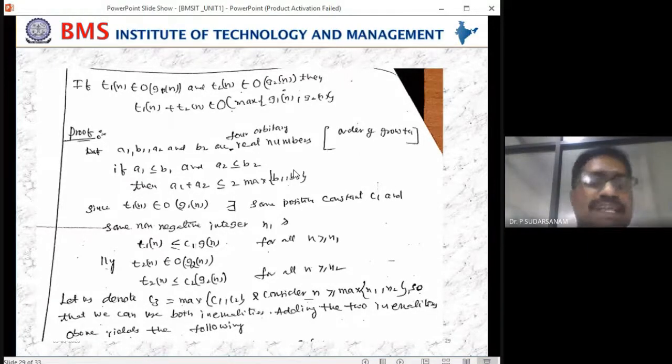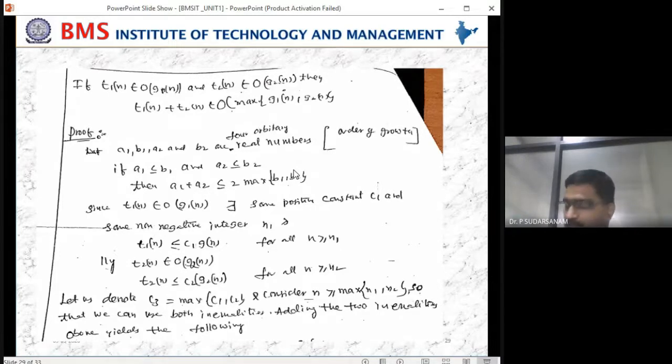Once again, see here, A1, B1, A2 and B2 are 4 arbitrary values based on order of the growth. Assume A1 less than or equal to B1 and A2 less than or equal to B2. I have taken A1 is 1, A2 is 3, B1 is 2, B2 is 4.